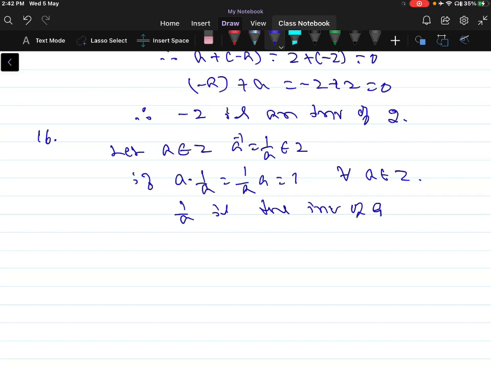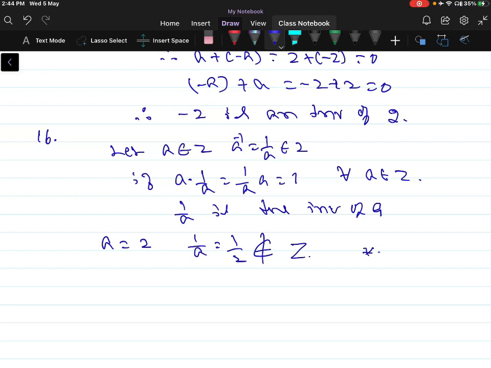For example, a is equal to 2, 1 by a is equal to 1 by 2, but 1 by 2 is not an element of Z. Therefore inverse will not exist for the integers with respect to multiplication.